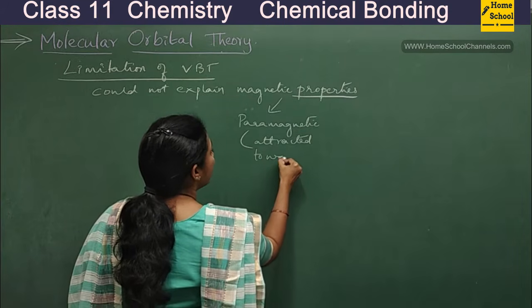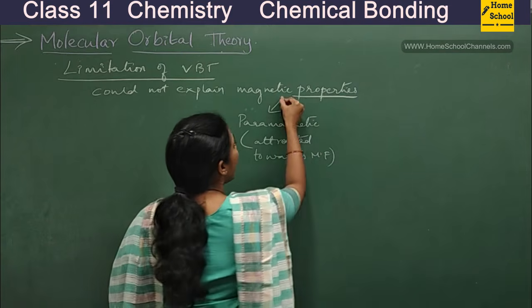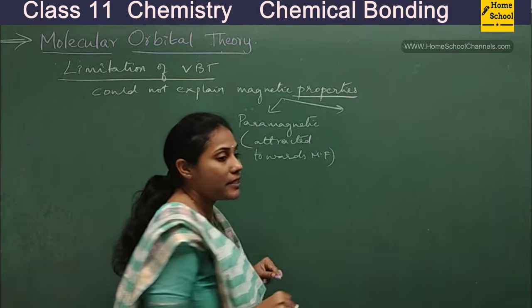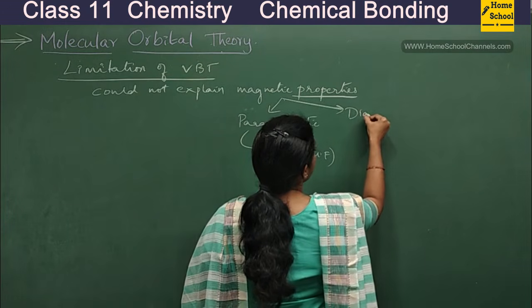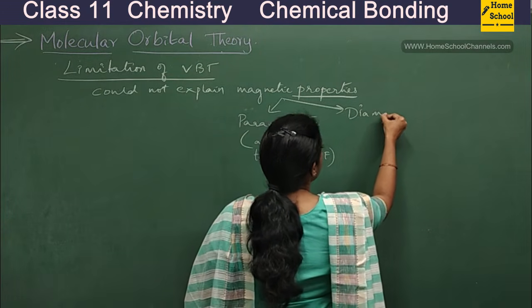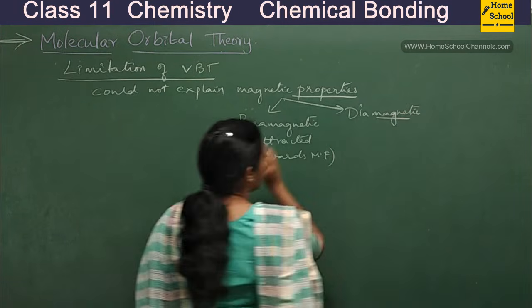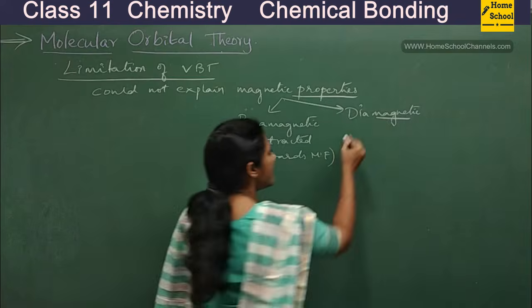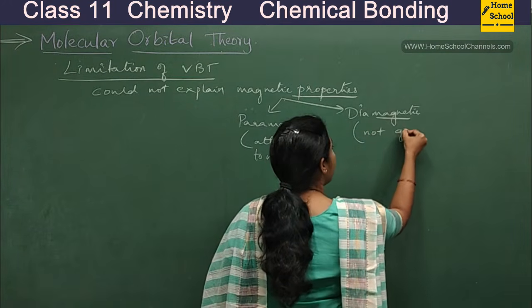Okay, fine. In a similar way, we have another type of chemical species or molecules called diamagnetic molecules. Diamagnetic is just the opposite of paramagnetic, in the sense of not getting attracted towards a magnetic field.